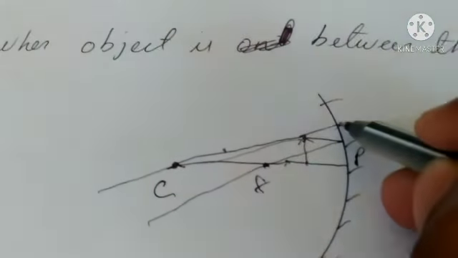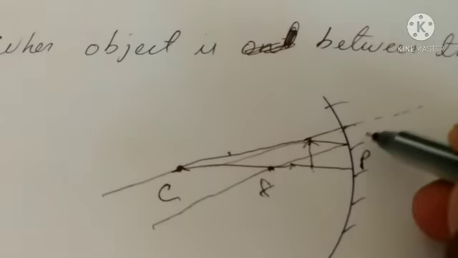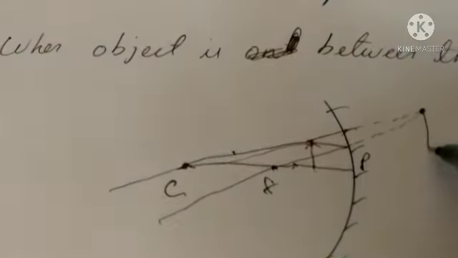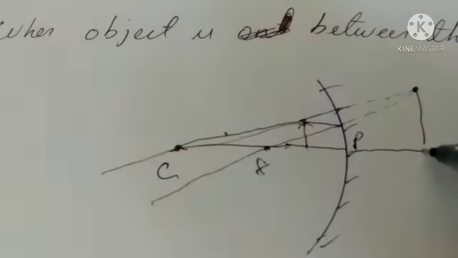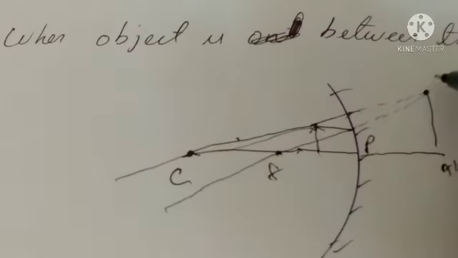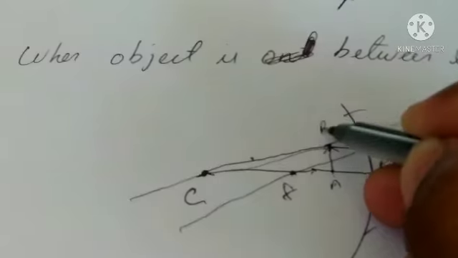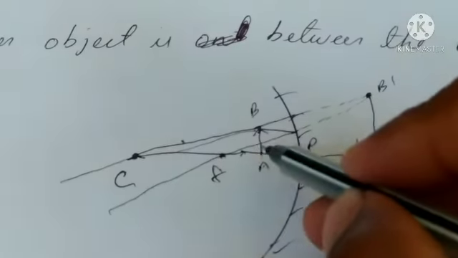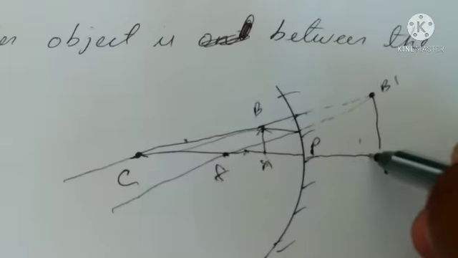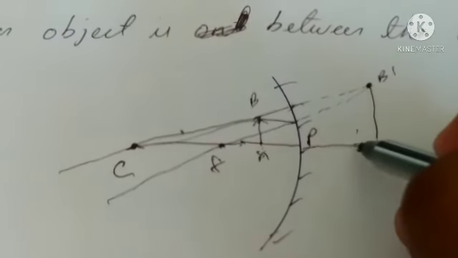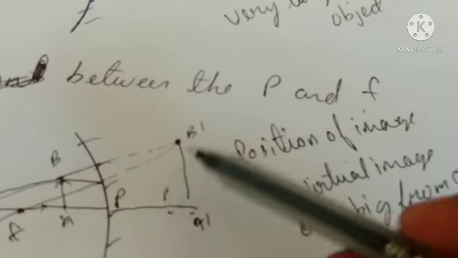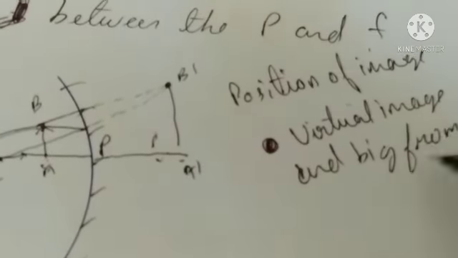They seem to meet each other behind the mirror. Here. Now the image is formed opposite of the object, behind the mirror. Now the result is position of image behind the mirror, opposite of the object. It is a virtual image and big compared to the object.